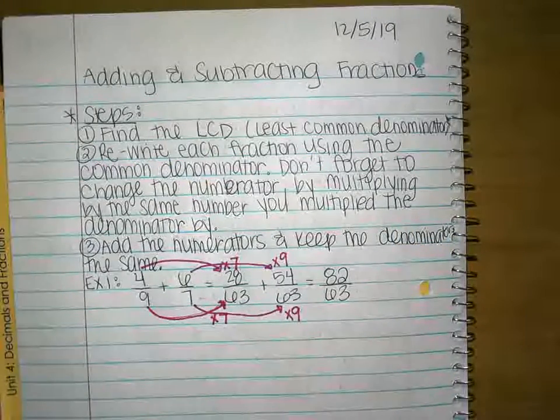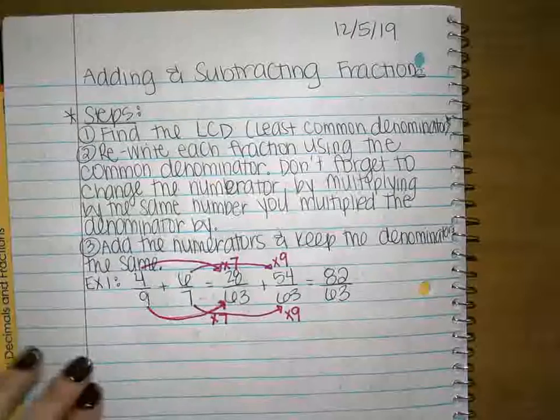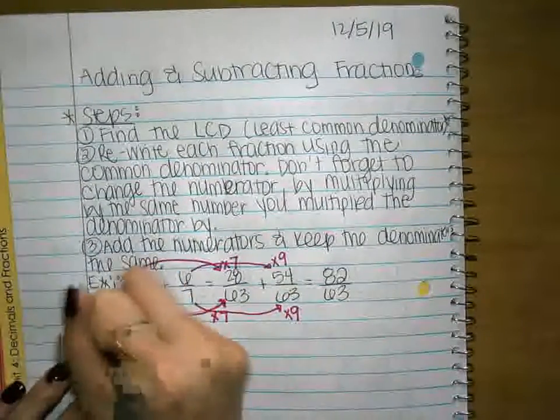Do you think I'm done? No. What do you think I have to do now? Simplify or make it a mixed number. So step 4, I'm going to have to go down here because I ran out of room.